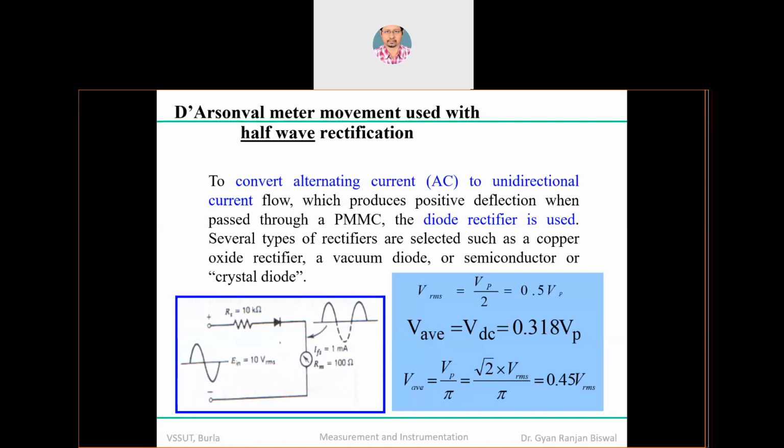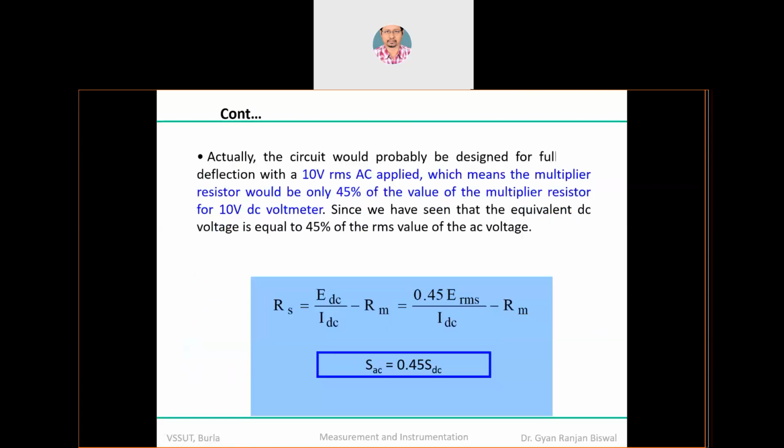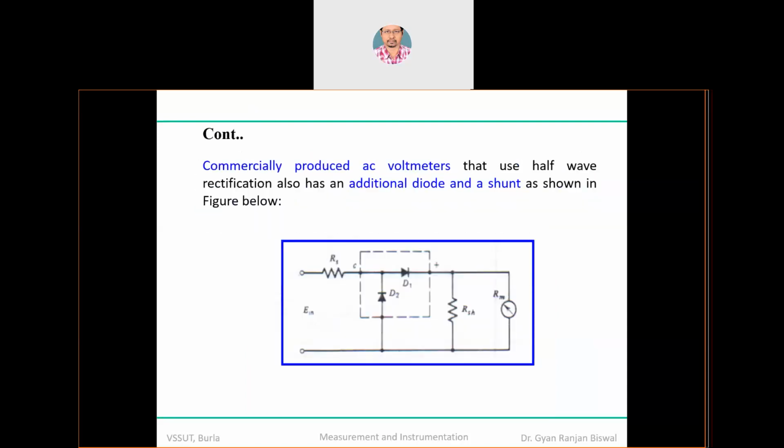That means if the supply input is 10 volt, what you will be able to measure through this particular meter, this PMMC device, is a 4.5 volt average value rather than 10 volt. So that means the sensitivity is only 45%. There we are compromising. Whenever you are trying to measure an AC signal, you can measure, but the sensitivity will be very, very poor. You can enhance this sensitivity by applying a forward resistance. That is the right answer. Go through it, I'm skipping.